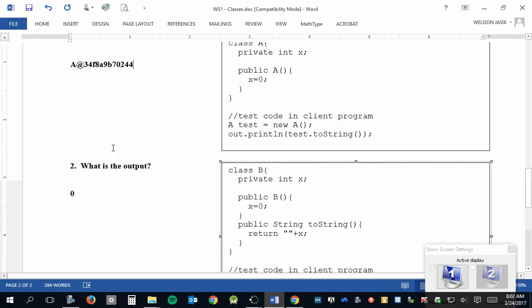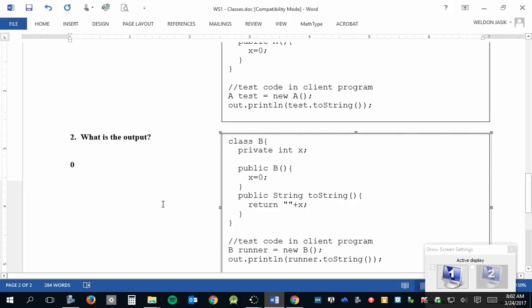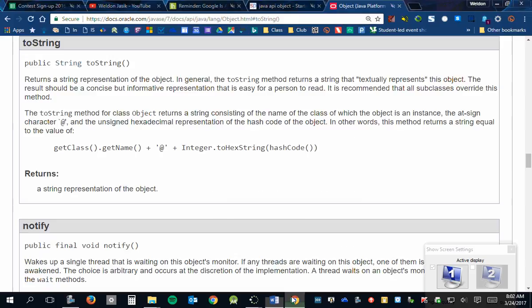By the way, just real quick, remember what I said. The normal purpose of the toString method is to show what the object stores. So when you make your own, that's what it should do. It should show what the variables are storing. If that's the case, then why do they make the default work this way? Because remember, this is the Object class, which is the root of all objects. It's the parent of all other objects, and it doesn't store anything.